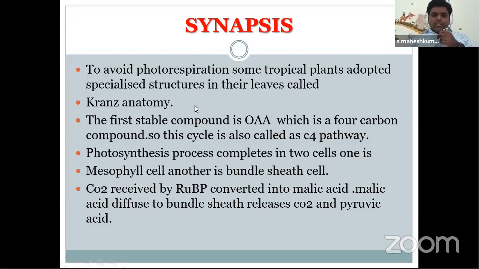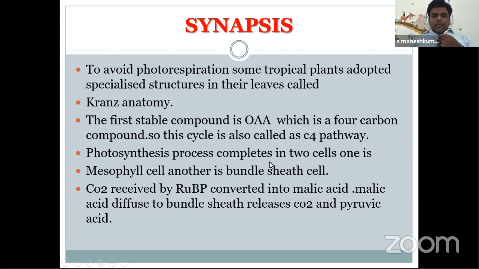Due to this different adaptation in Kranz anatomy, they are able to produce more glucose compared to C3 plants. In C4 plants, the first stable compound is oxaloacetic acid, which is a 4-carbon compound. That's why it is named the C4 cycle. It is also called the C4 pathway.